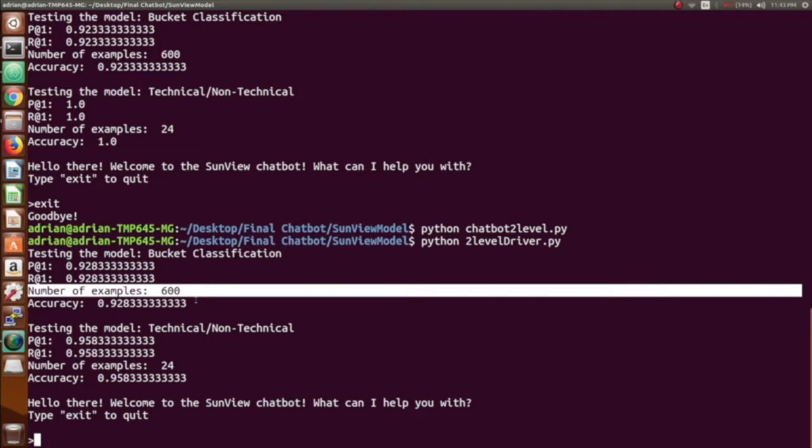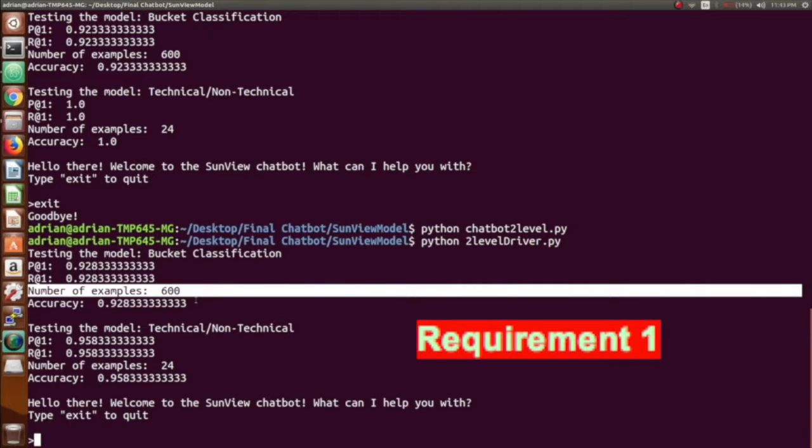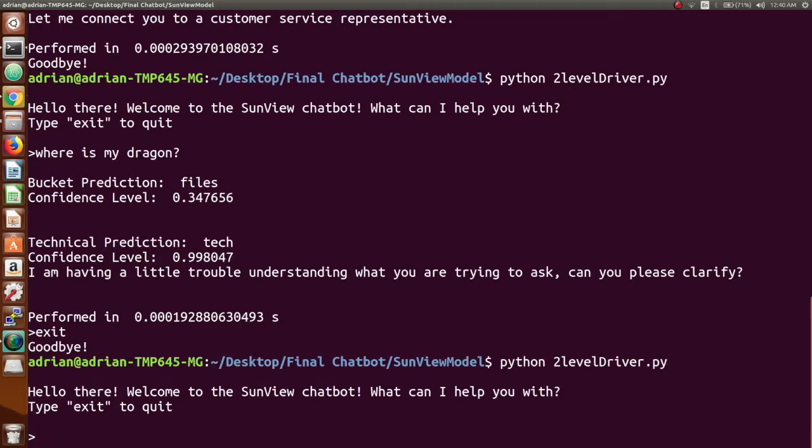As we can see, this is greater than 75% in all 4 cases, so this satisfies requirement number 1. We are now going to test the bot with respect to the remaining requirements.